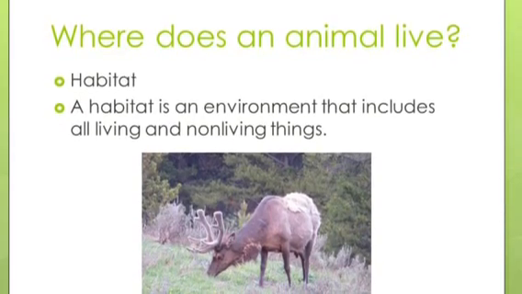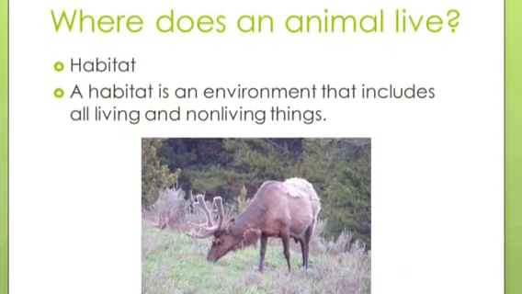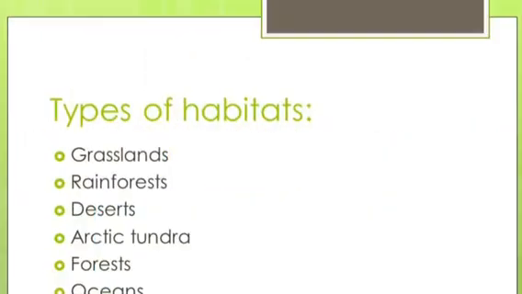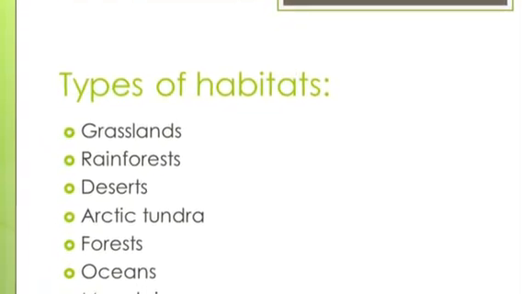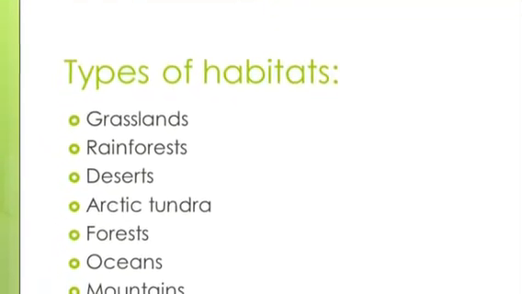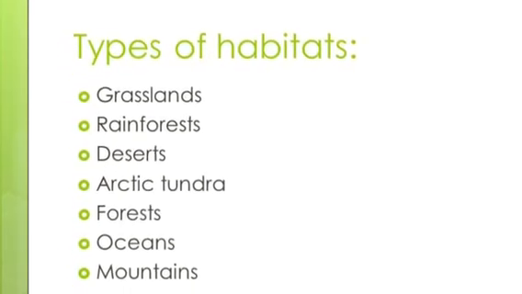Different types of animals live in the same environment because they can all adapt to the same surroundings. There are different types of habitats: grasslands, rainforest, deserts, Arctic tundra, forest, oceans, and mountains.